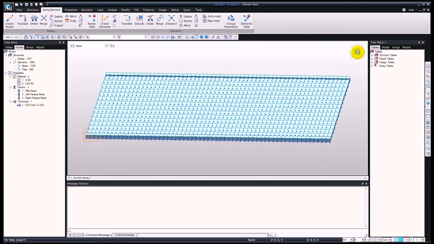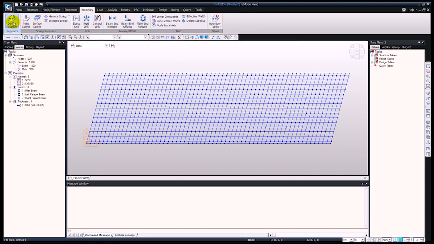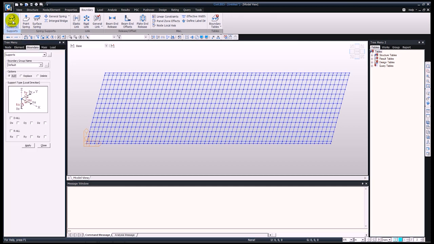Okay, so as a next step, I'm going to assign the boundaries. So I'll just take off the volumetric view and go on to boundaries, and I will be defining supports. The supports will be on the two ends of the bridge. For this, I will use the select by polygon to select the nodes at the end, and I will be restraining these nodes in all the dx, dy, and dz directions, so it means that these can't displace in these directions.